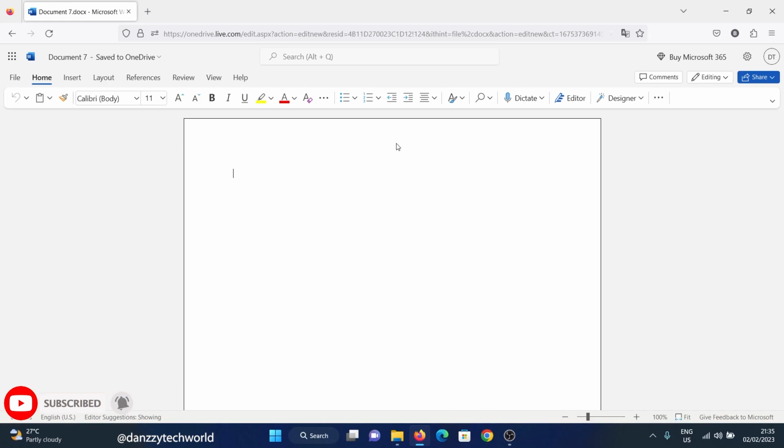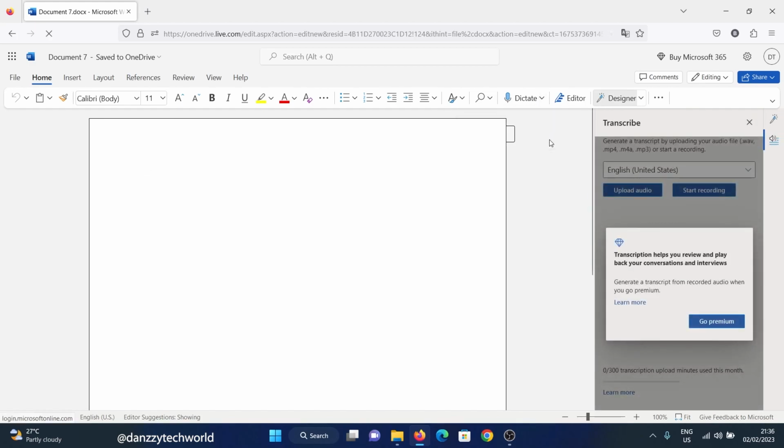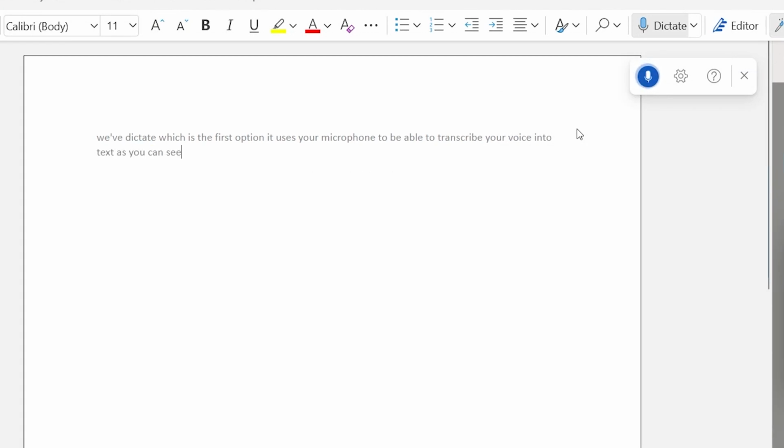Once it's done loading, you should see the normal Microsoft Word layout with a new option here called the Dictate. Under the drop-down section, you have two options, Dictate and then Transcribe. With the Transcribe, you are able to upload audio onto the web app and then it converts it into text directly for you, but it can only be accessed with a premium account. With Dictate, which is the first option, it uses your microphone to be able to transcribe your voice into text, as you can see it's doing right now.